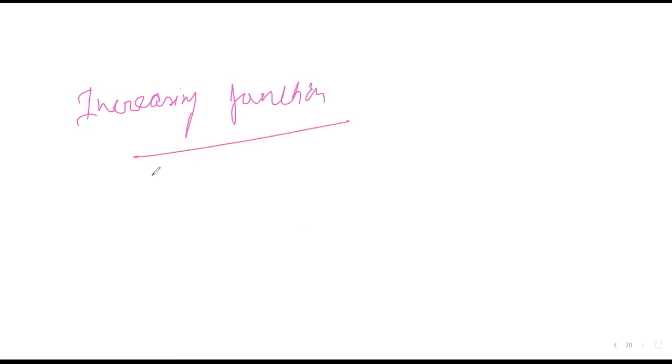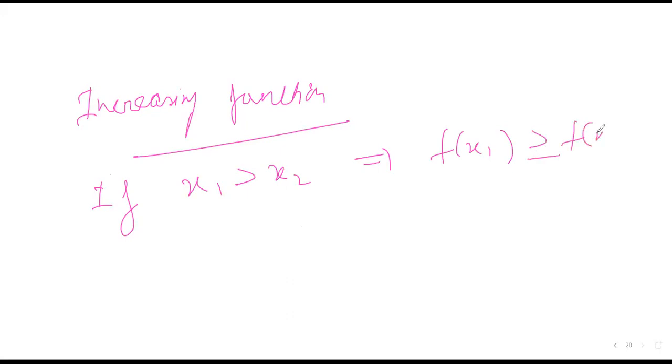So what is the formal definition of an increasing function? For an increasing function, if x1 is greater than x2, this implies that f(x1) is always greater than or equal to f(x2).